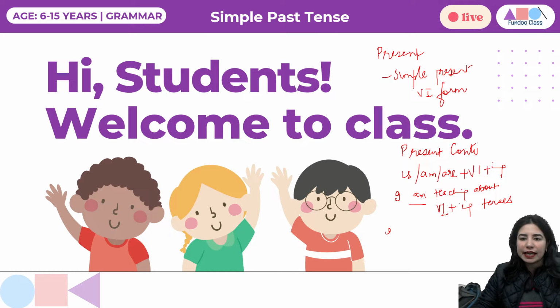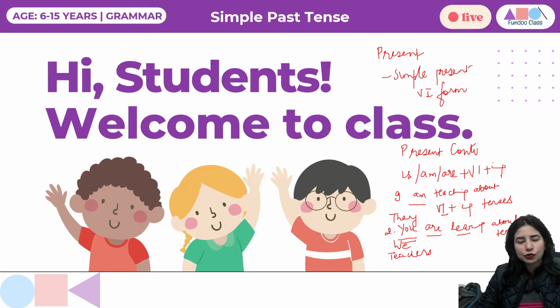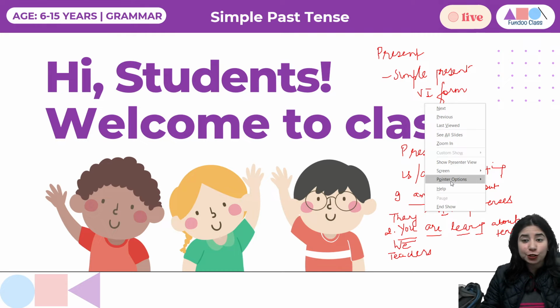Now, if I give you the second example, I'll say you are learning about tenses. So with you or any plural subject, right? They or we or teachers, we are going to use are. Learn would be verb first form plus we are going to use ing, right? Action happening at the time of speaking. I hope we are clear with both the tenses. We have had elaborate discussions for the same.